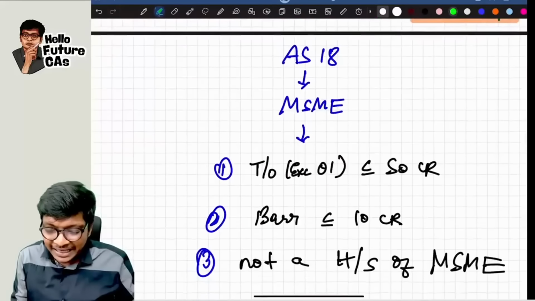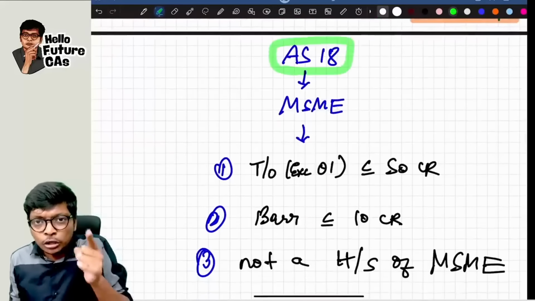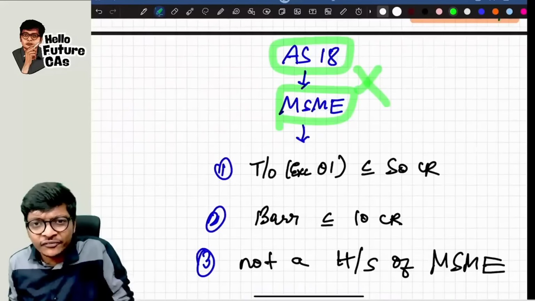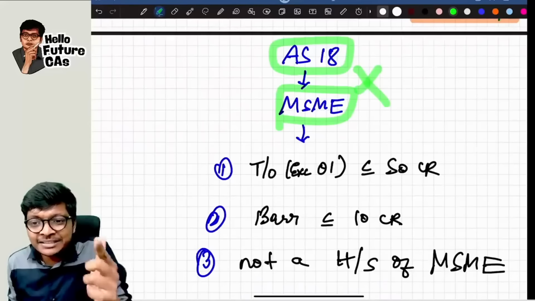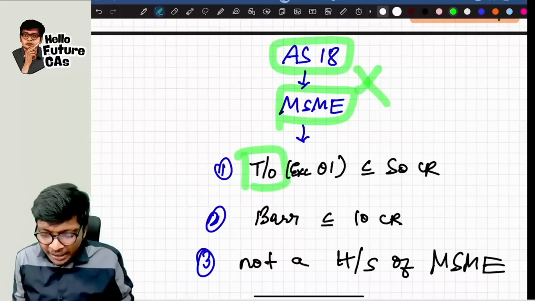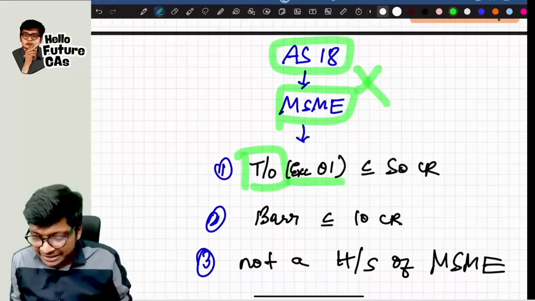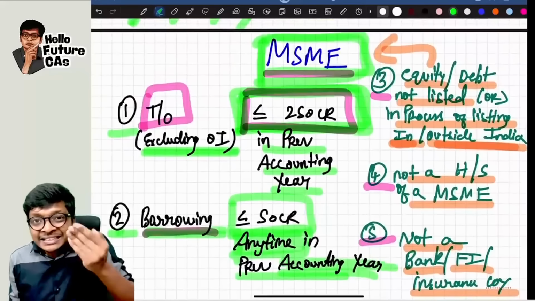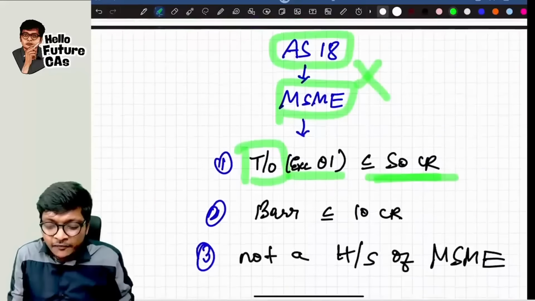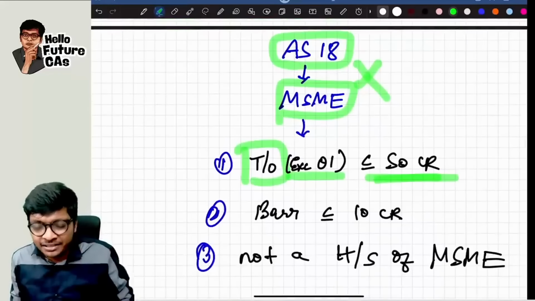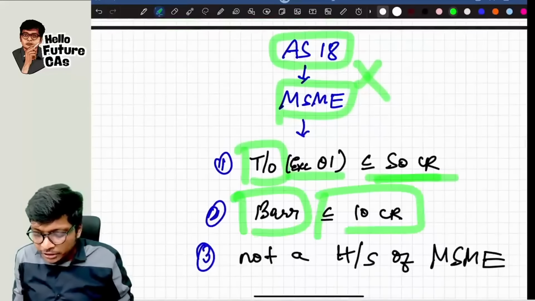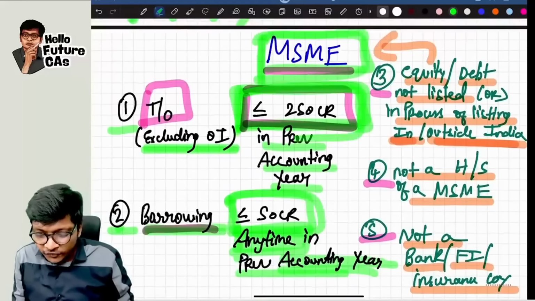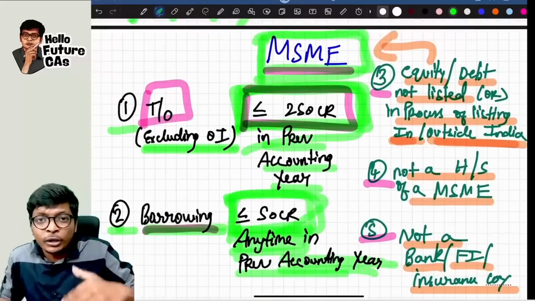Same way, AS18 is also not applicable for an MSME if the same limits are repeating. The turnover excluding other income is less than or equal to 50 crores. Here it is how much? 250 crores. Sublimits for AS18. For AS18 they are giving a sublimit, sir. Borrowing less than or equal to 10 crores. Above borrowing is how much? 50. Look at this. 250, 50. 5 times.